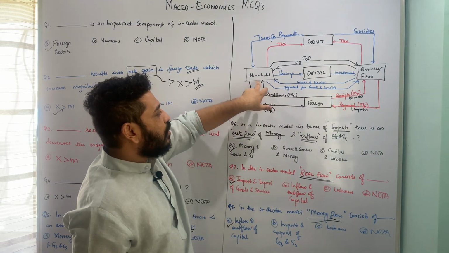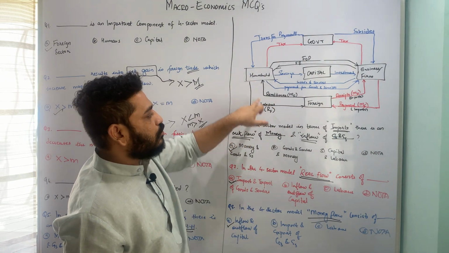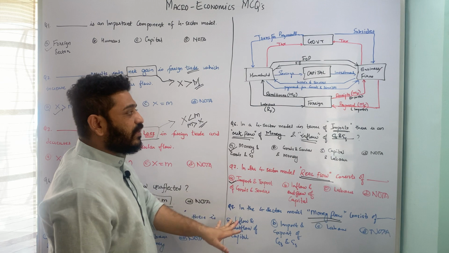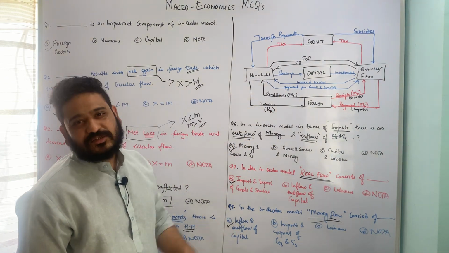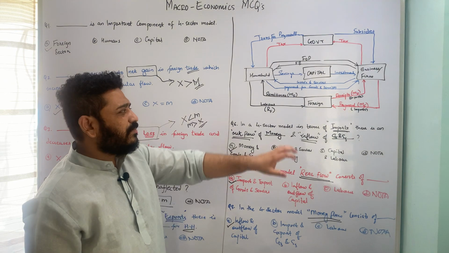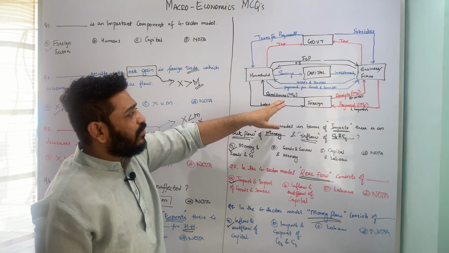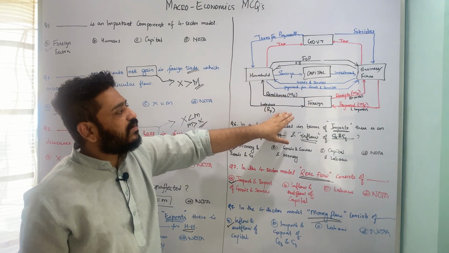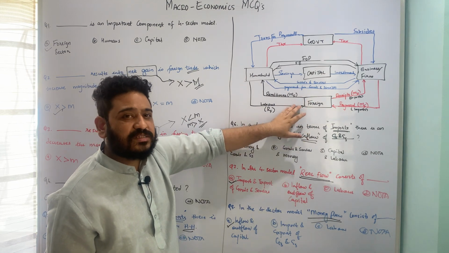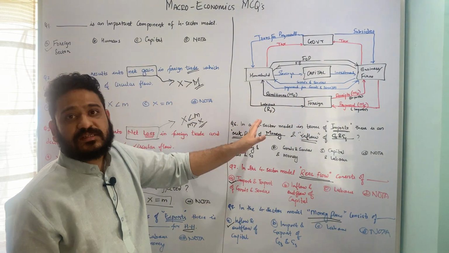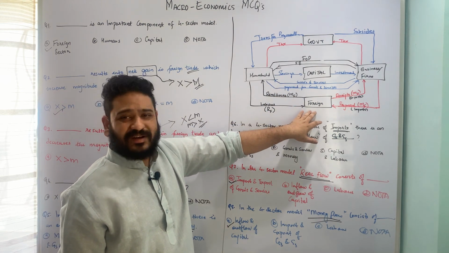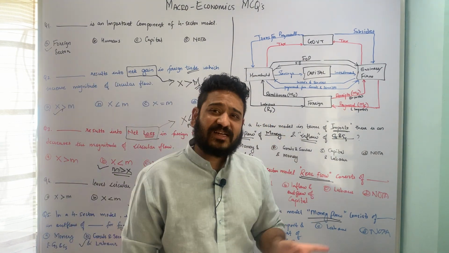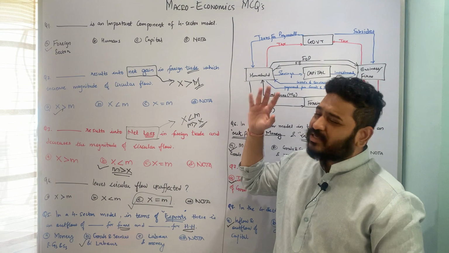Similarly, in case of households, money is going to flow towards the household for whatever services the labor is going to give. So this is how inflow and outflow of capital per se can be understood when we have a four sector model. I hope it doesn't make it all the more worse if at all we are looking at the real flow, money flow and things like that. But anyways, just remember this diagram and it will be really easy for you to understand how the real flow and money flow works and what are the ways in which different sectors take part in the foreign trade per se. So I hope this exercise of multiple choice questions with the help of this diagram is going to make sure that you answer questions with respect to the four sector model.